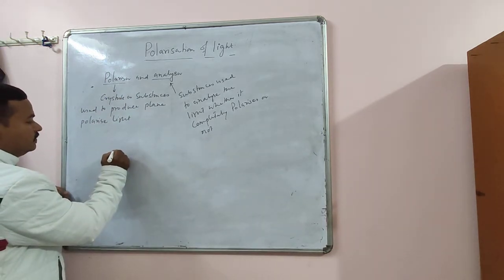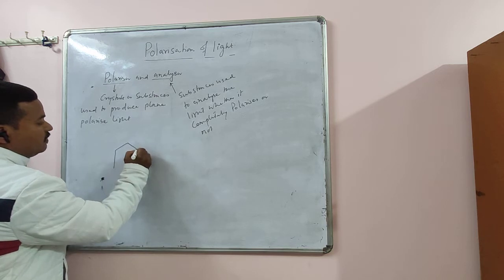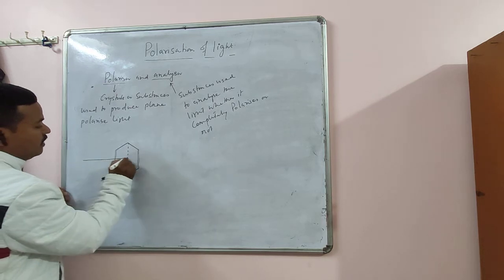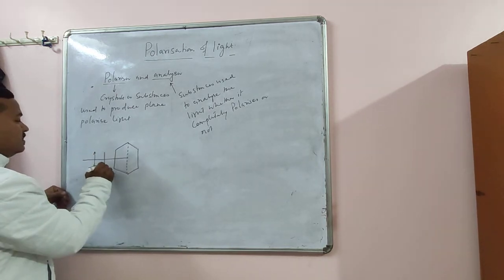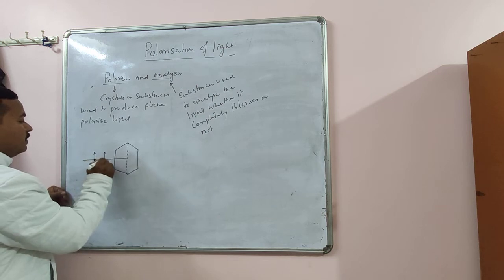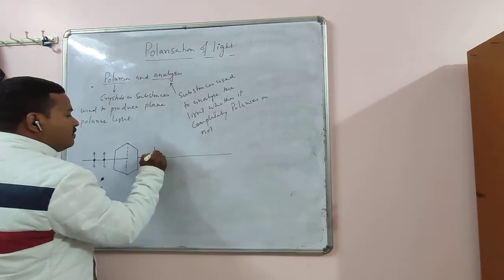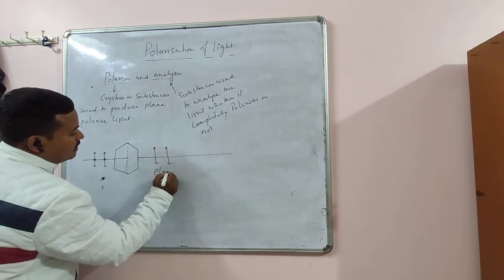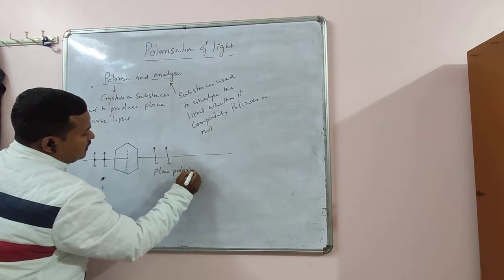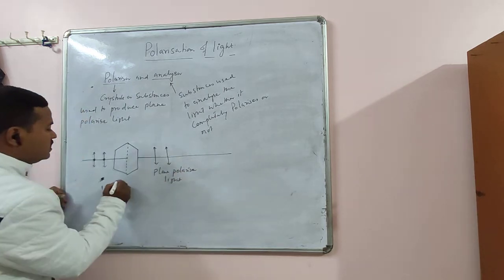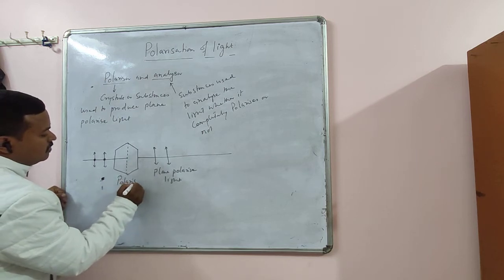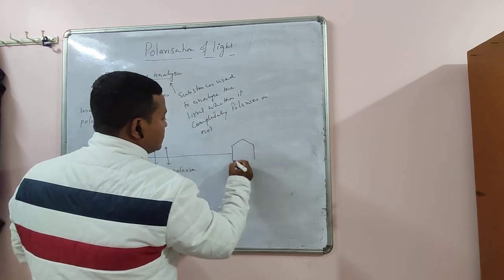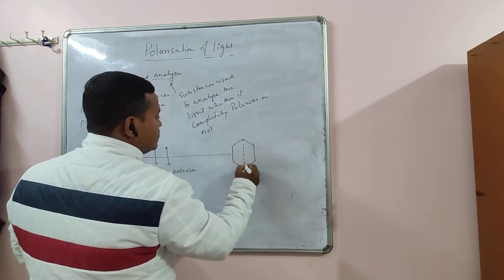See, this is suppose a crystal. This is unpolarized light. Here it has both components. Now here you have only one component, if light is completely polarized. So this is plane polarized light. So this is called the polarizer, because it produces plane polarized light. Now here you use another crystal. So this crystal we call the analyzer.